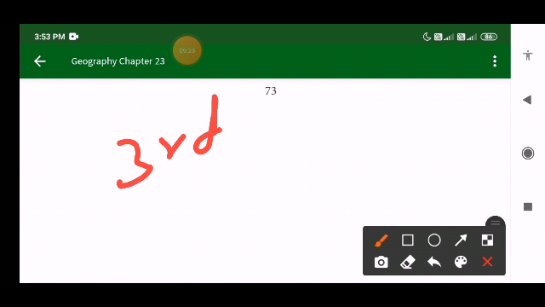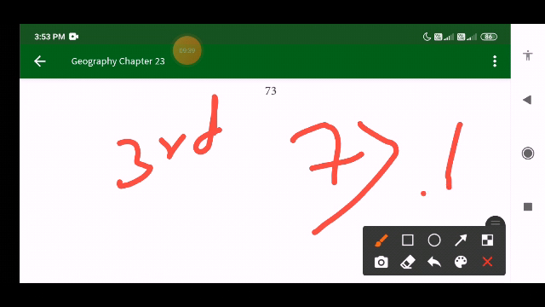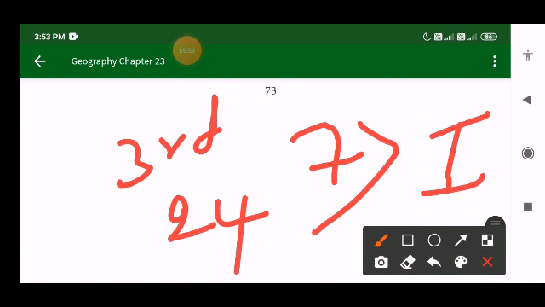It is almost 7 times bigger than India. And the total number of countries found in North America is 24, right?